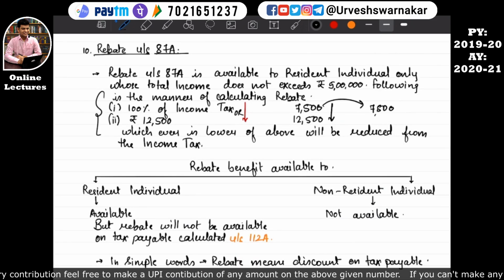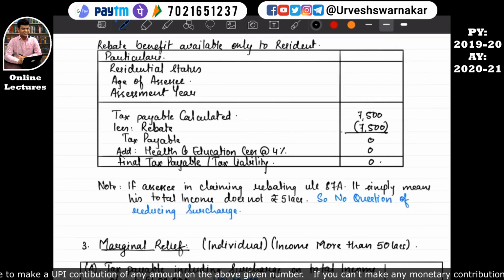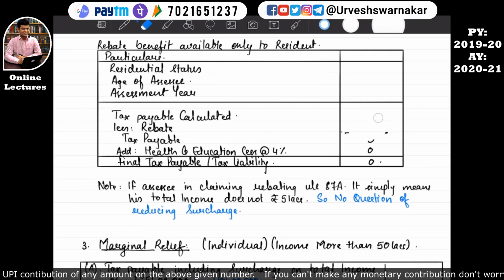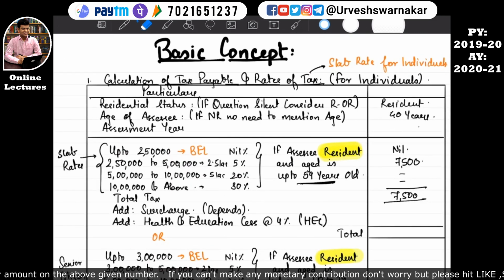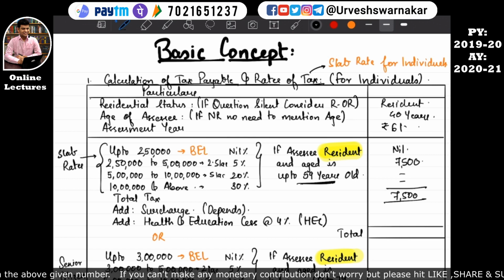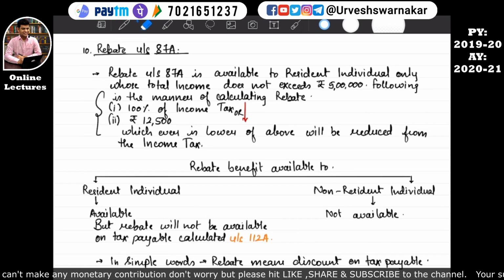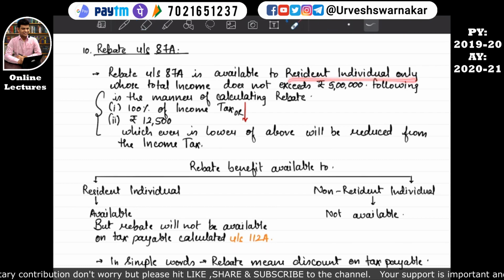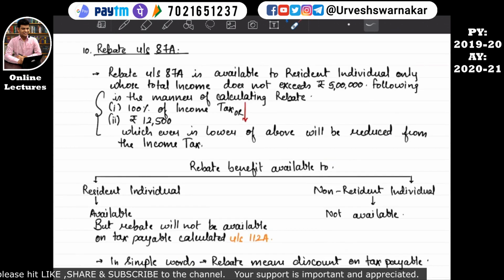Again, let's take another example, so that no doubt will be there in your mind. Let's move into the format book. First, let me erase all this. Let's take, for example, if the assessee's income is rupees 6 lakhs. Whether rebate under section 87A will be available to him? Think. Let's go again to our notes and read the section. Rebate under section 87A is available to a resident individual only whose total income does not exceed 5 lakh. Since this person's income is exceeding 5 lakh, this person will not be able to avail the benefit of rebate. I hope this is quite clear to you all.